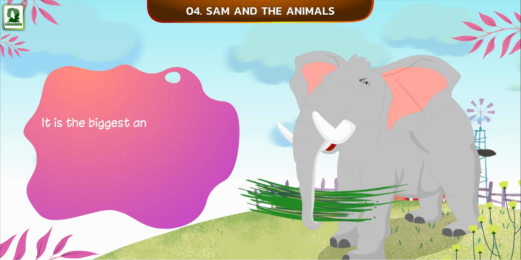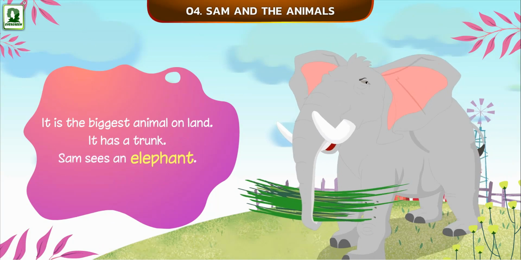It is the biggest animal on land. It has a trunk. Sam sees an elephant.